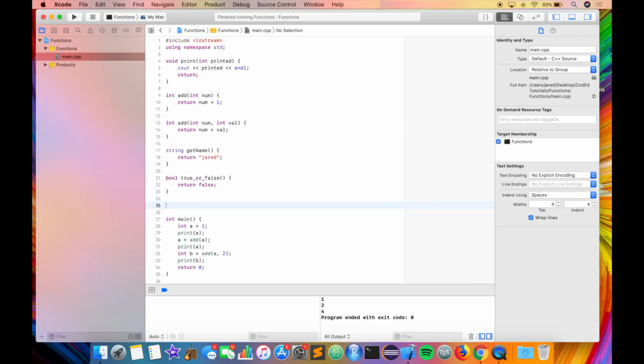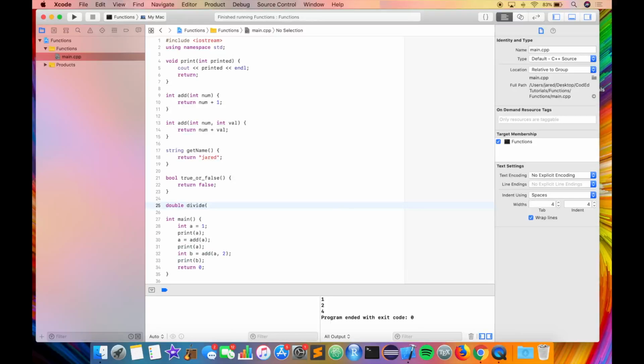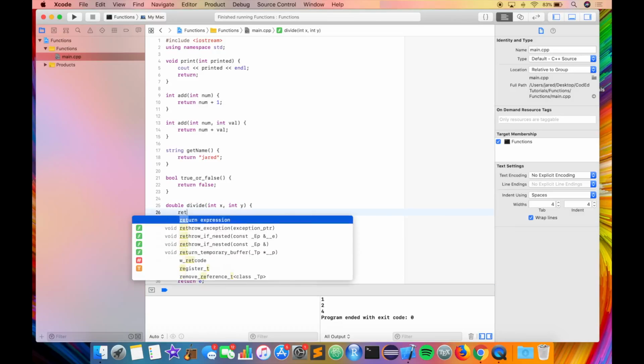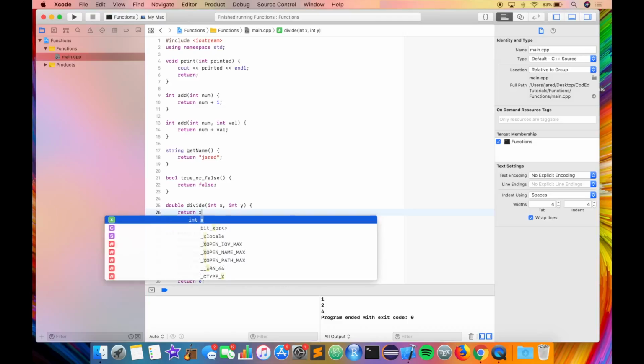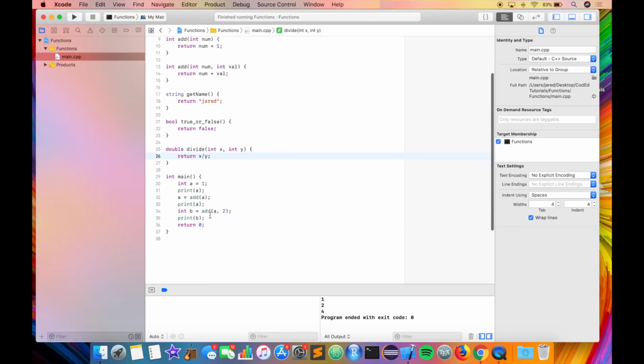Lastly, it's important to note that you can make double functions. So double divide, int x and int y. If we were to just do return x divided by y, there's a problem here that I hope you can see by adding one more line.